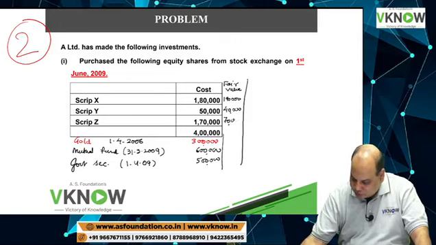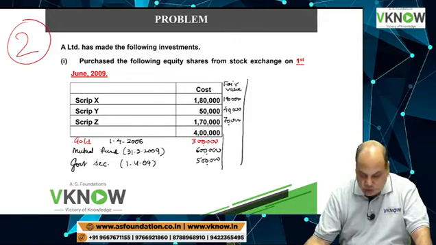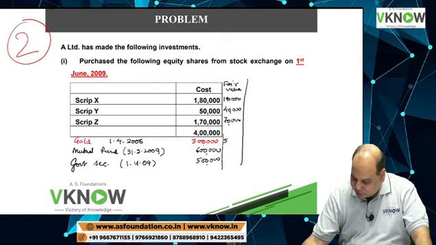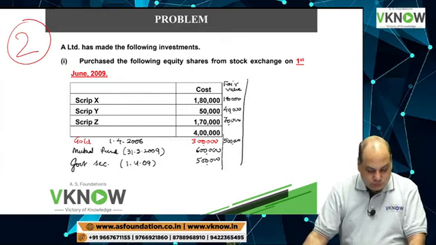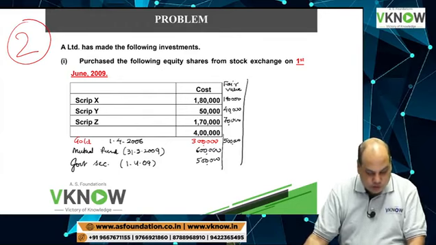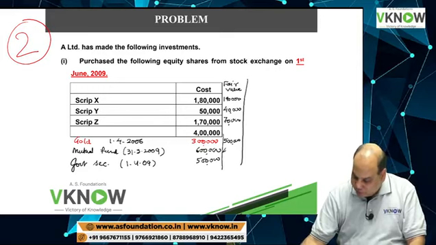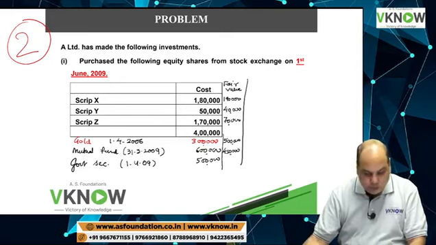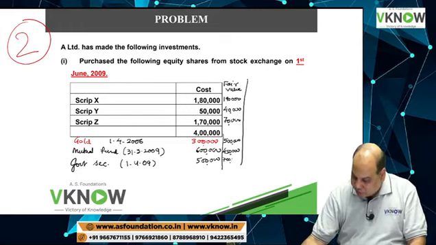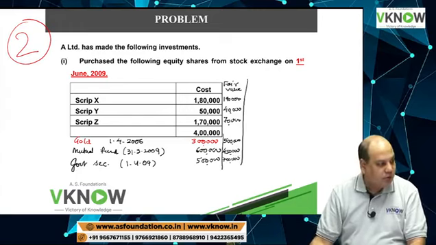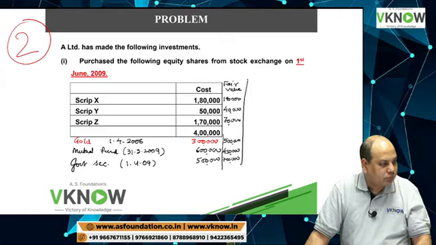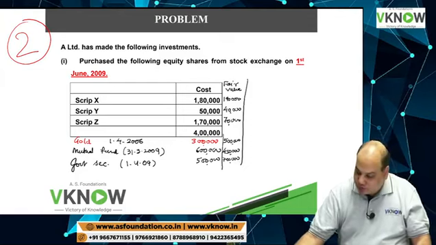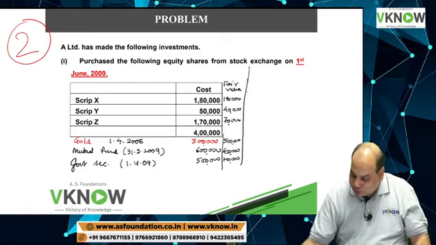Oh my god, so much loss. Then gold is 5 lakh, mutual fund is 4 lakh 50,000 and government security is 7 lakh rupees. Okay. So now we'll come to the answer.